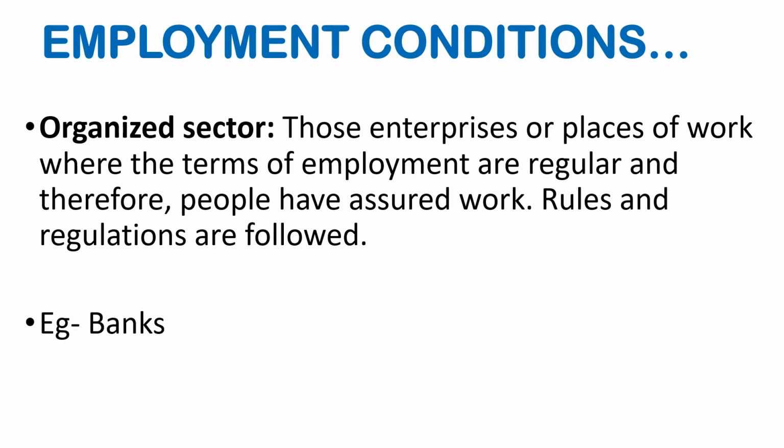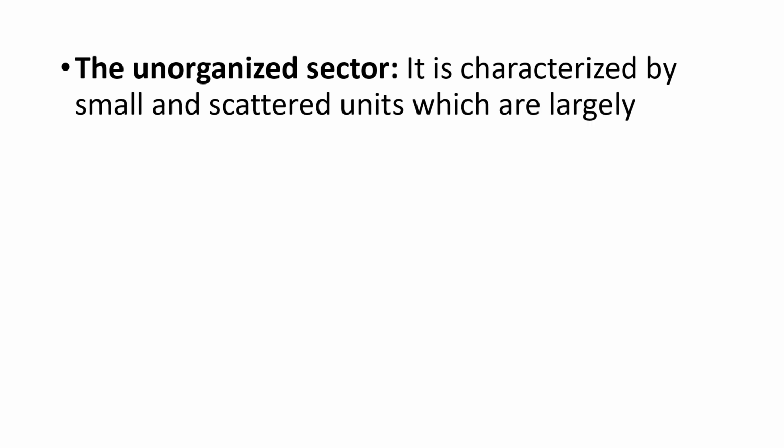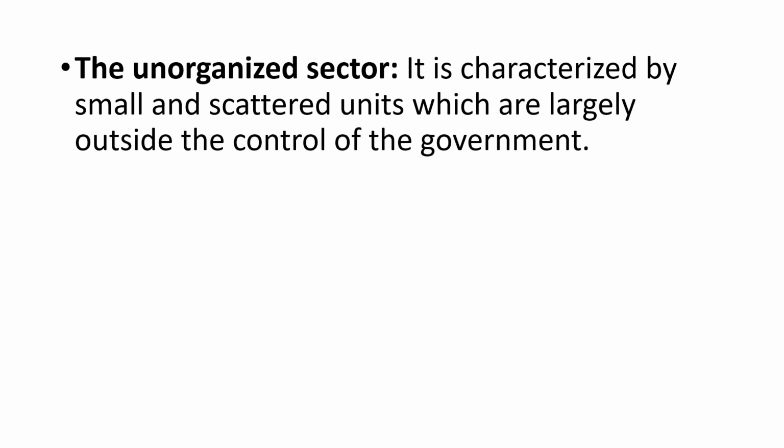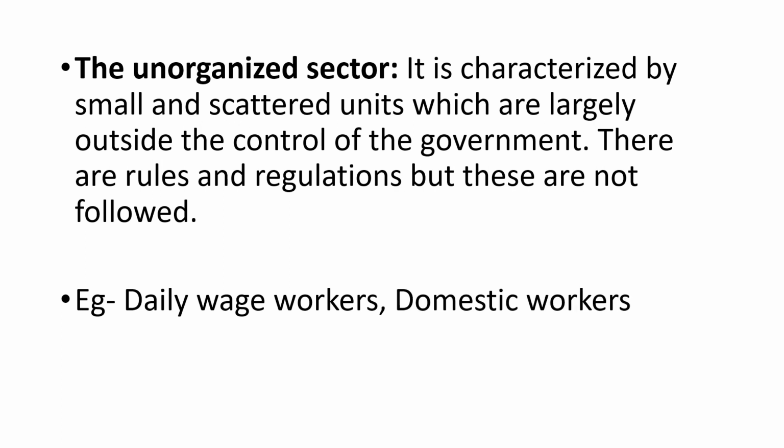For example, banks, railways, hospitals, etc. The other one is the unorganized sector. It is characterized by small and scattered units which are largely outside the control of the government. There are rules and regulations, but these are not followed. Example: daily wage workers, domestic workers, etc.